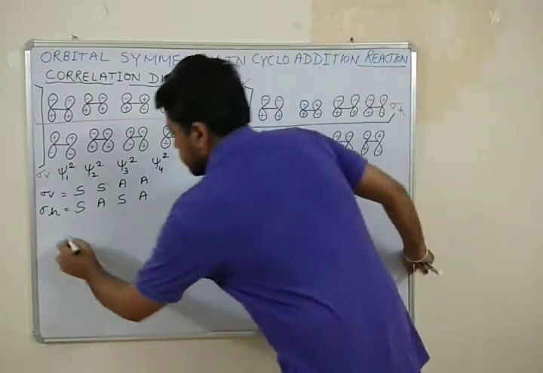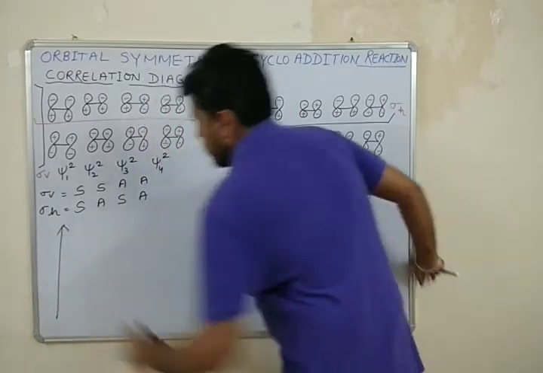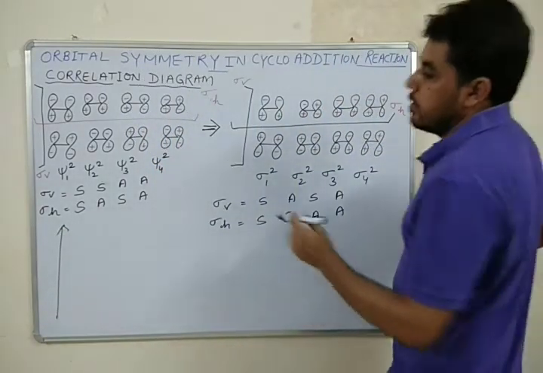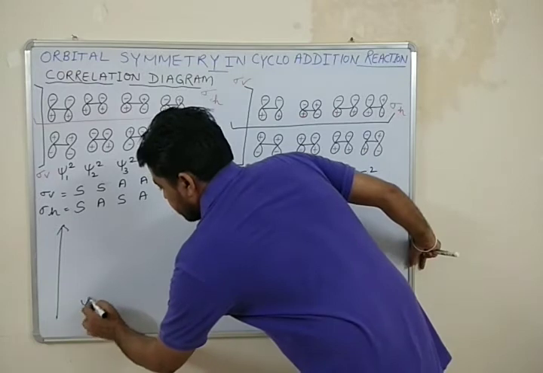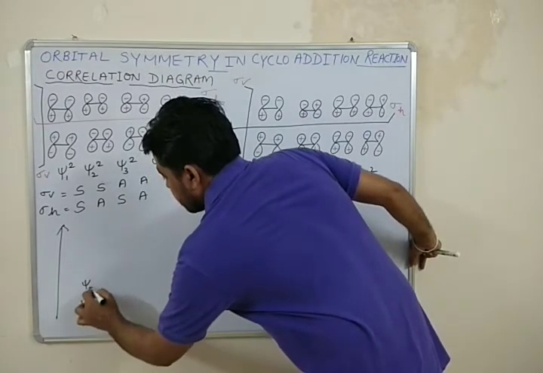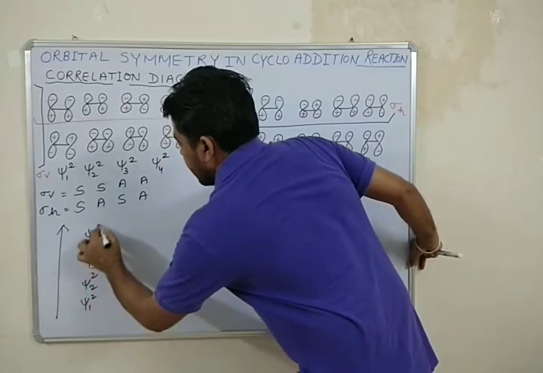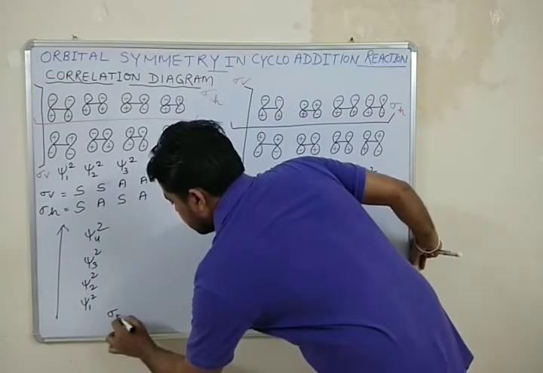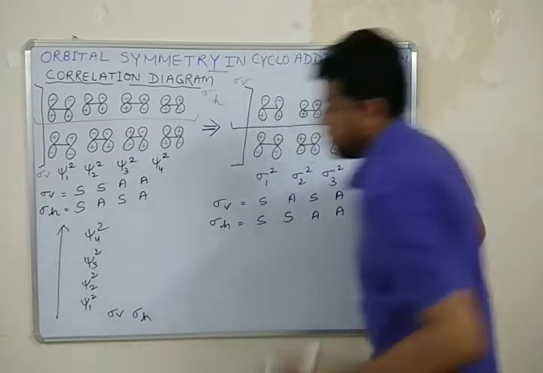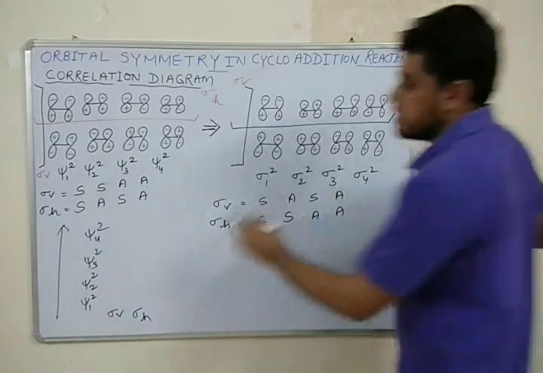So here on this side, on my left hand side, I will write the symmetry properties of the reactants. So sigma V, sigma H. We will write these properties in the same sequence.